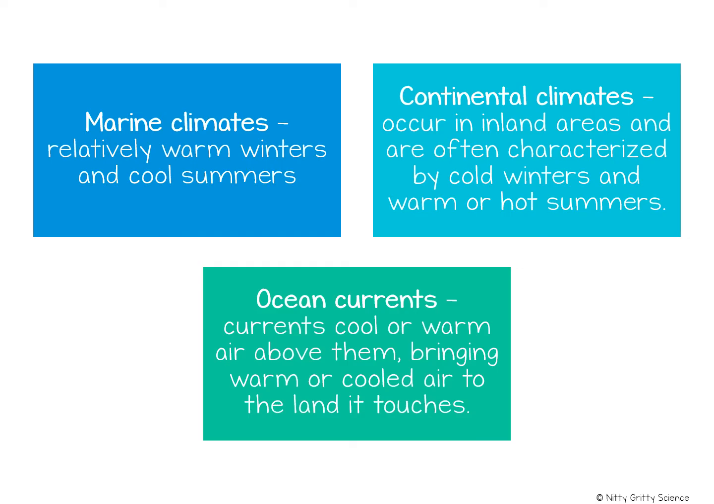Many marine climates are influenced by ocean currents, which are streams of water within the oceans that move in regular patterns. In general, warm ocean currents carry warm water from the tropics towards the poles, and cold currents bring cold water from the polar zones toward the equator. The surface of the water warms or cools the air above it, so a warm current brings warm air to the land it touches, and cold currents bring cool air to the land it touches.